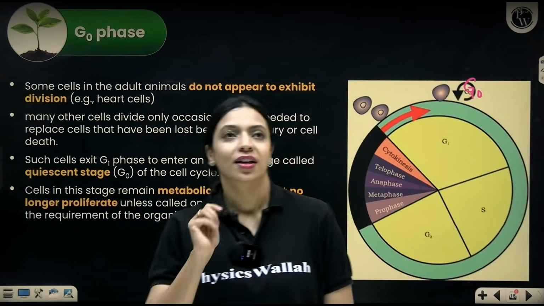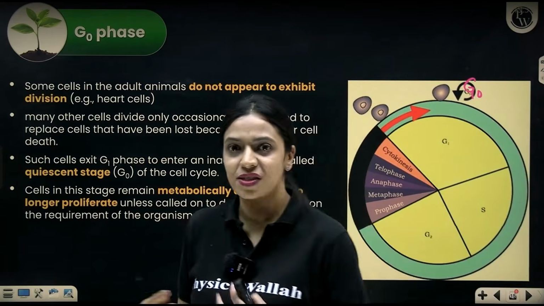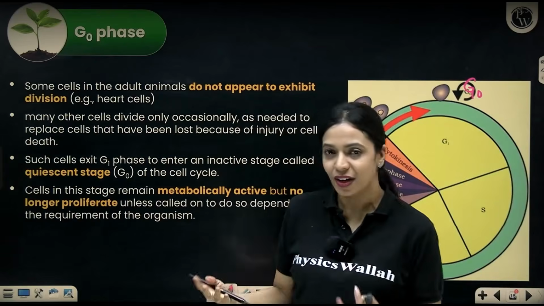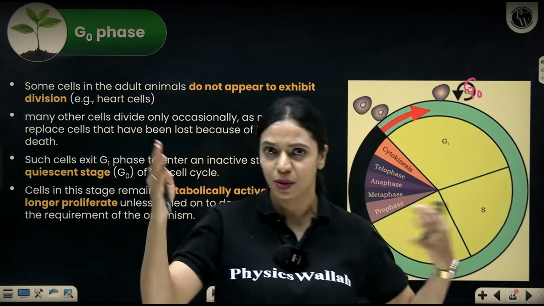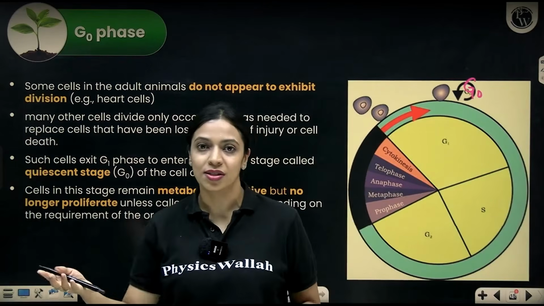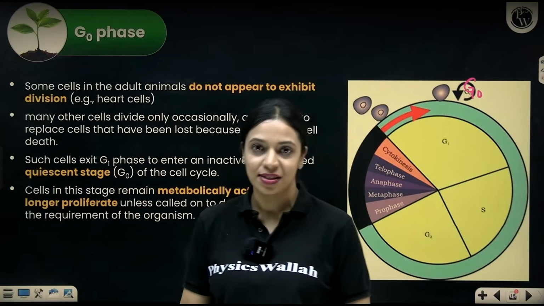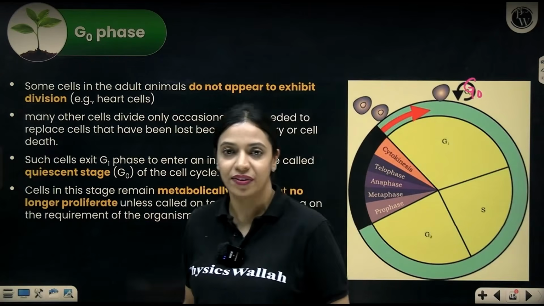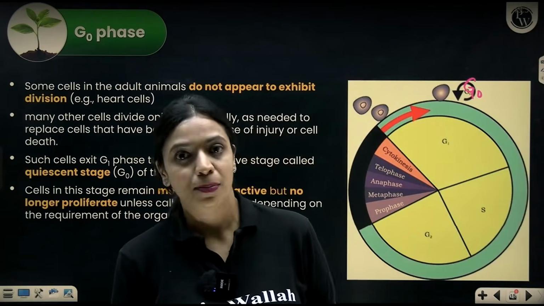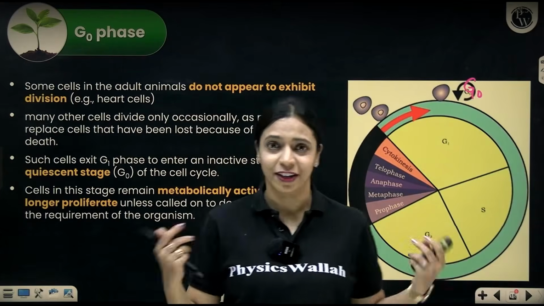Let's understand that. You know, I mentioned how every one of our cells doesn't divide at the same frequency. There are some cells that are dividing very frequently. There are some cells that divide once in a while. There are some cells that don't appear to divide at all. For example, some of the neurons in our brain, they don't divide at all. Newer connections are formed between existing neurons, but neurons rarely ever divide. Same goes for cardiac muscle cells in your heart. They very, very rarely divide. They probably don't divide at all.